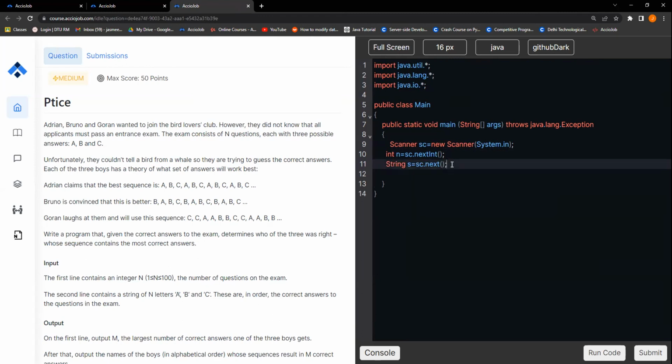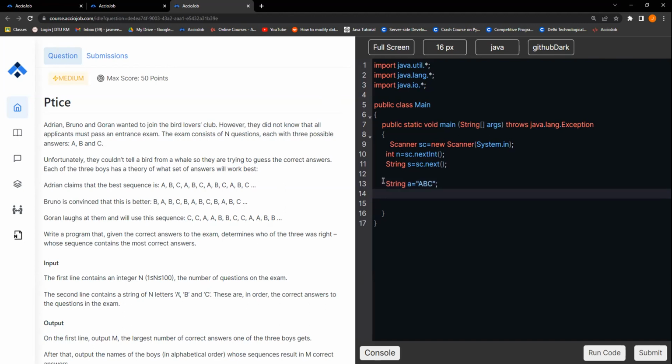Now we need to set some default values. What are those default values? We need a string for each of the 3 of them, so let's create 3 strings. String a equals ABC.